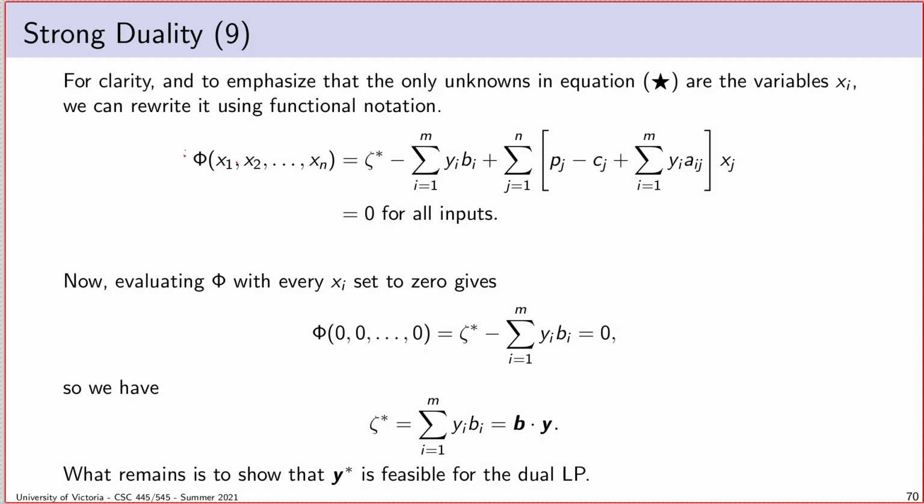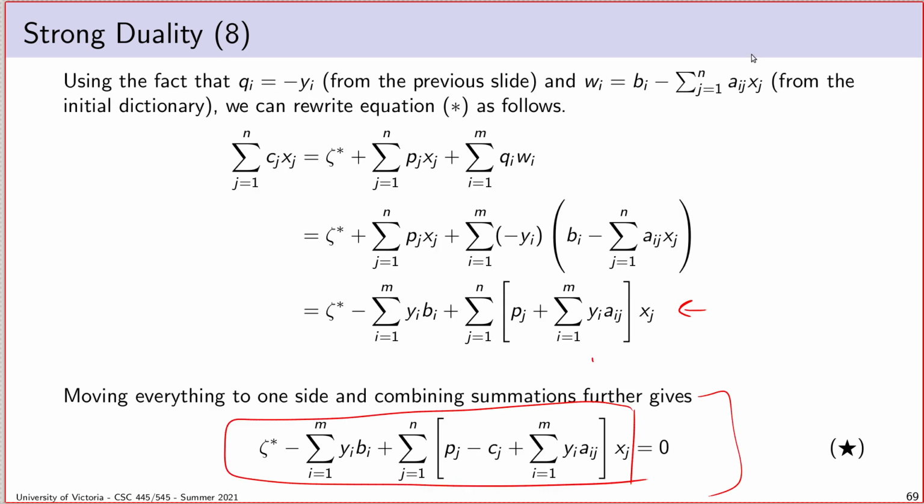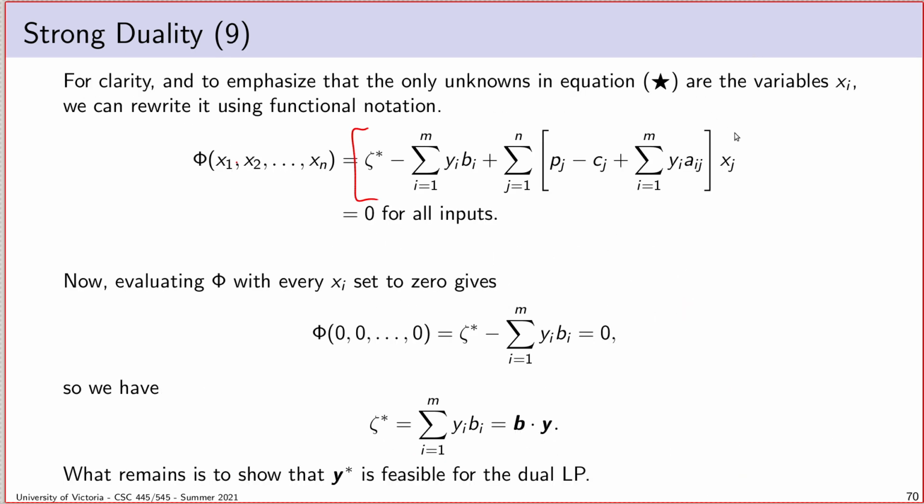So what I'll do is define a function, uppercase phi, and its arguments are x1 up to xn. Just to make it really clear, the only thing that I can vary here are these assignments to the x values. And we will define phi of x1 through xn as being the left-hand side of equation star. So what equation star is actually telling us is that this function phi equals 0 for every possible input. That's all it's really saying: no matter what assignment you provide of the x variables, phi always equals 0.